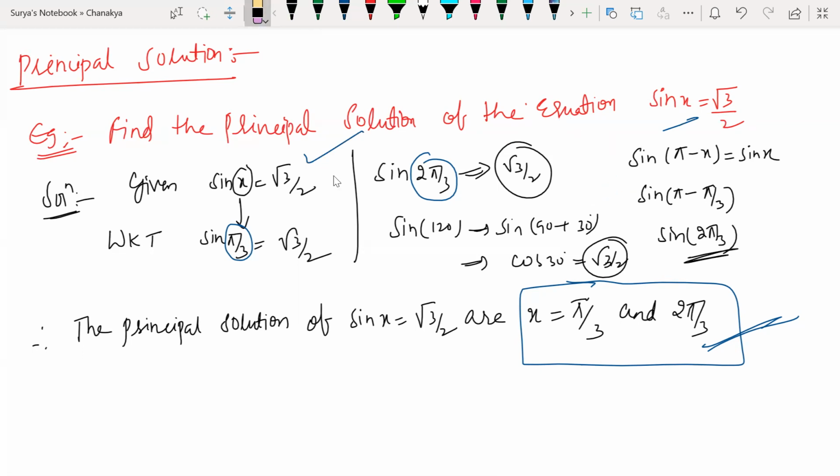Any doubts here? Guys, sin pi by 3 is also root 3 by 2, and sin 2 pi by 3 is also root 3 by 2 only. So what are the x values I have? Pi by 3 and 2 pi by 3. Right? If you don't understand this one, you can follow this. Sir, how did you get this pi minus x? How did you get the idea to write pi minus x?